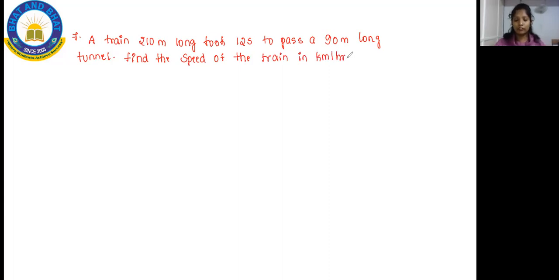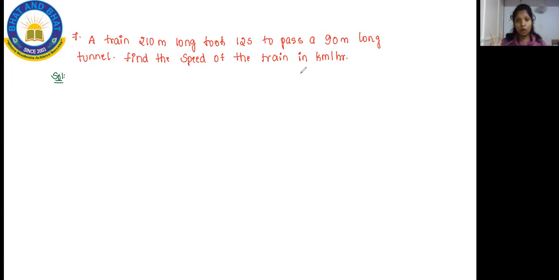All of you have a look towards the question. What you have to find? They have clearly mentioned that you have to find the speed. A train, 210 meters long, takes 12 seconds to pass a tunnel that is 90 meters long. So you have to find at what speed the train is moving.